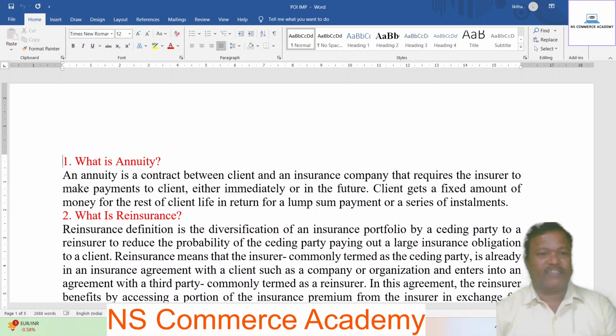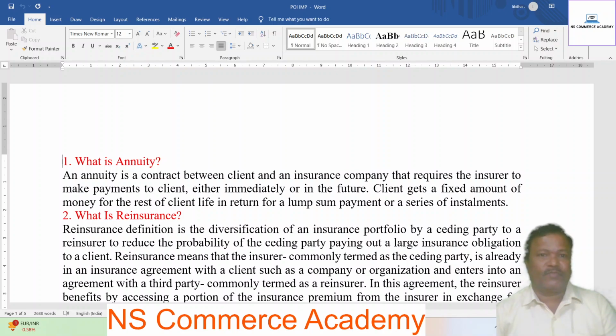Today I want to discuss with you the Third Semester SEC-2 subject, Principles of Insurance, important questions along with answers. This is the paper which scores 40 marks. It is an external paper.